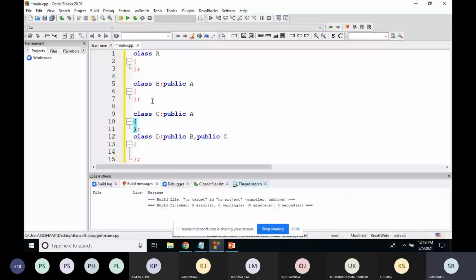If you know this, you will be clear on how to resolve the ambiguity.